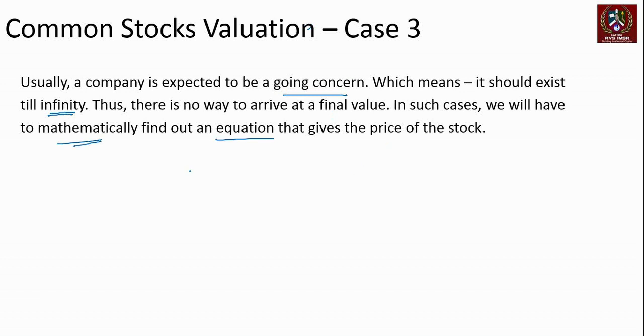Now, luckily for us, mathematically this is possible to do, assuming a steady growth rate for the company's cash flows. We have to assume a single growth rate for the company's cash flows till infinity, and then it is possible to solve this.